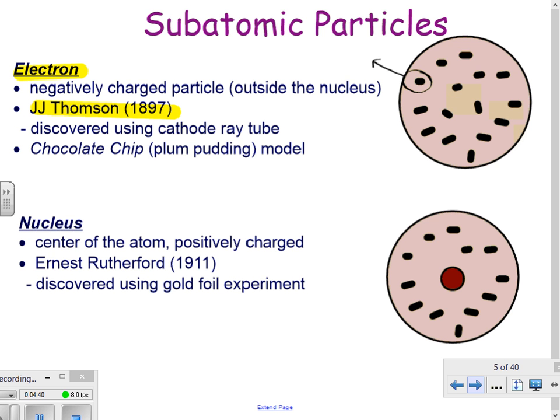Over here we have a model called our chocolate chip cookie model. The chocolate chips are your electrons, e with a negative sign as its superscript. And he said, okay, there's electrons, they're somewhere in the atom, just randomly dispersed. But the background, the cookie part, is your positive charge.